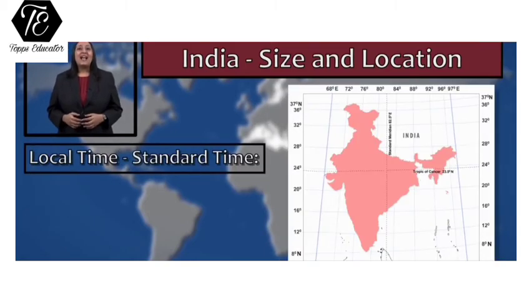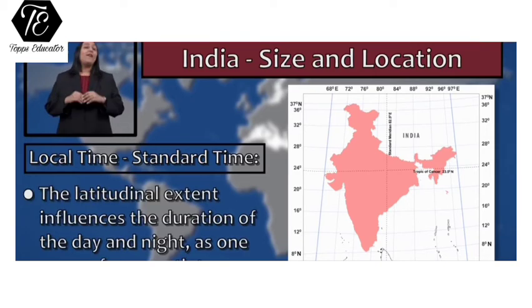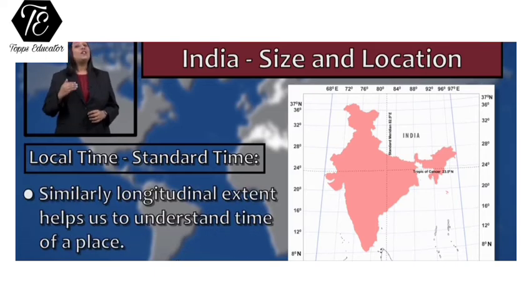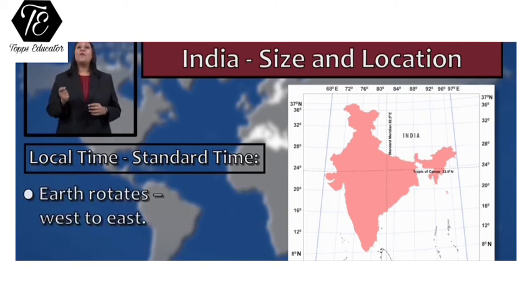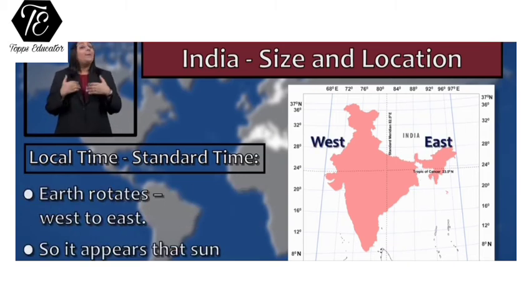We have learned that the latitudes and longitudes are very important to find the location of the place, but they have other uses as well. The latitudinal extent of any place has an impact on the climate of the place, the duration of day and night as we move from the equator towards the poles. Similarly, the longitudinal extent of a place has an impact on the time of the place. Now let us understand this in detail. Our planet Earth rotates from west to east. So it appears to us that the sun is rising from the east.